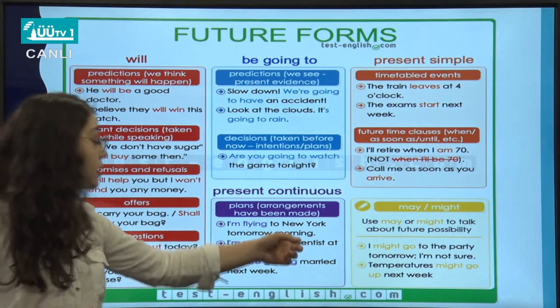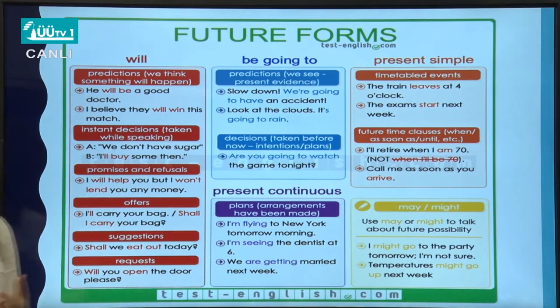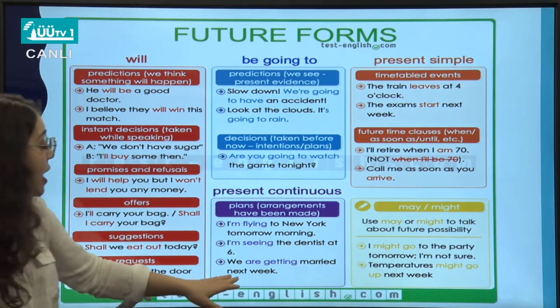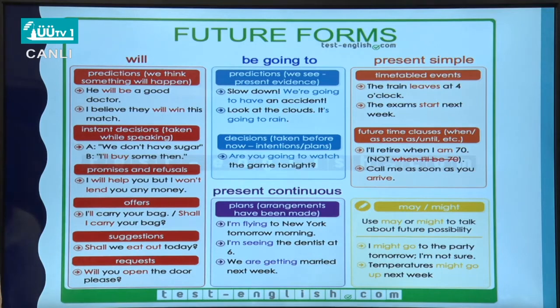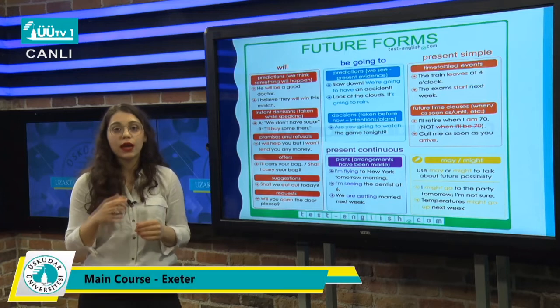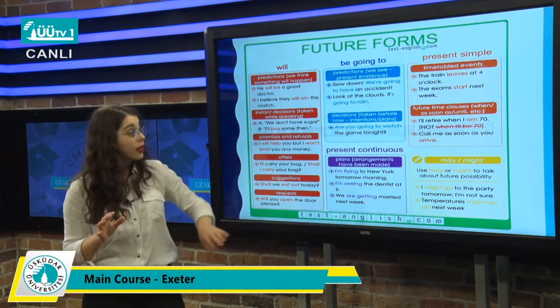Or I am seeing the dentist at 6, again, a future time expression. Or we are getting married next week, time expression. In present continuous tense, if you use it for future, you have to use a future tense time expression, okay?